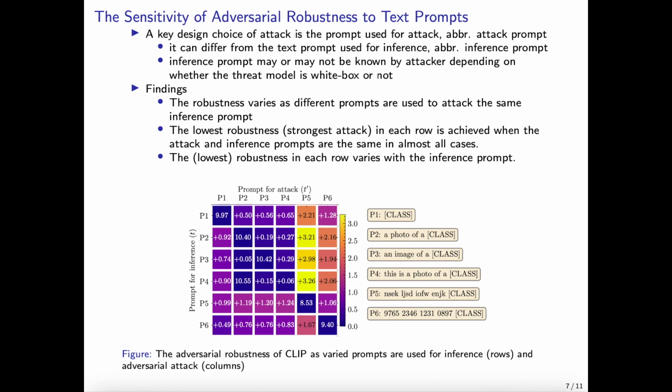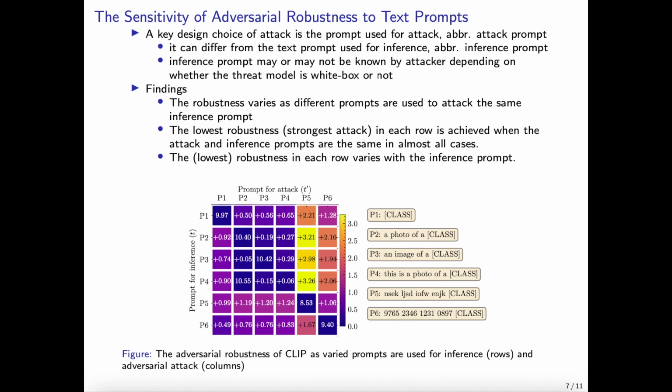To assess the impact of attack and inference prompts on adversarial robustness, we conduct experiments where we freeze the model weights and evaluate robustness under 6 distinct prompts for attack and inference scenarios separately. The accompanying figure illustrates the robustness of the pre-trained CLIP model across various prompts used for inference in rows and adversarial attack in columns. Within each row, the minimum robustness is denoted by the absolute value, while the remaining values indicate the deviation from this minimum.